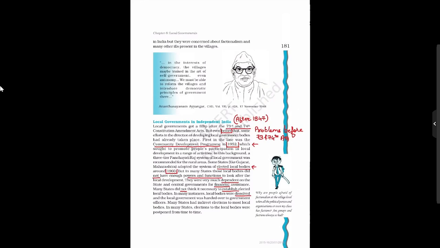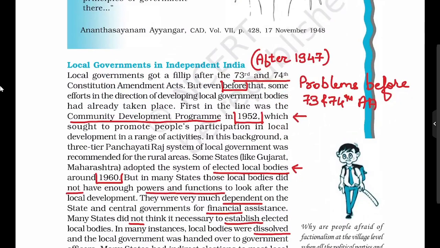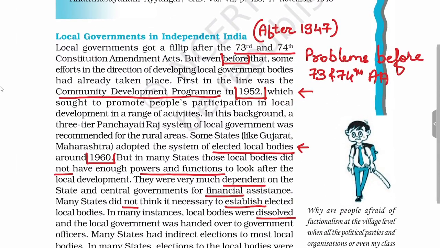Having seen the constitutional provisions of the local self-government in the constitution, now we'll see the position of the local self-government after 1947 till 73rd, 74th Amendment Act. So you will see that after 1947, local governments in independent India.